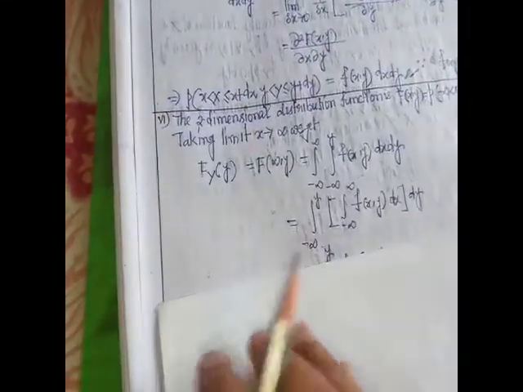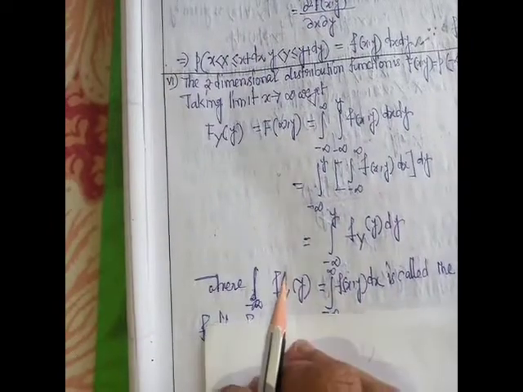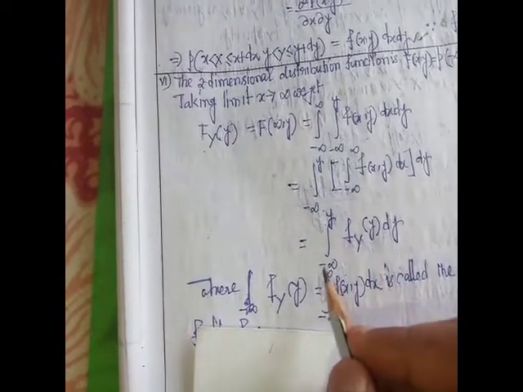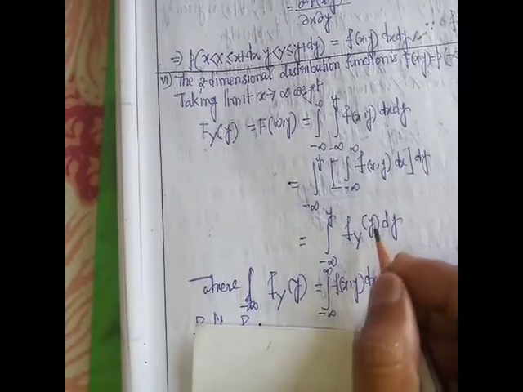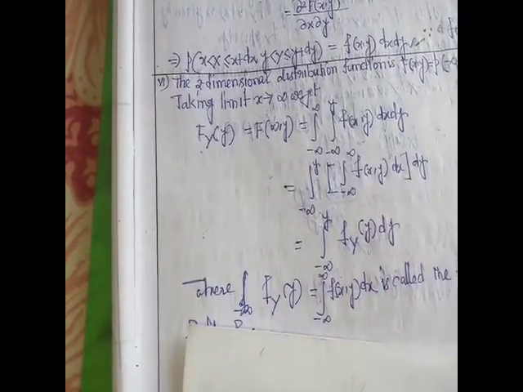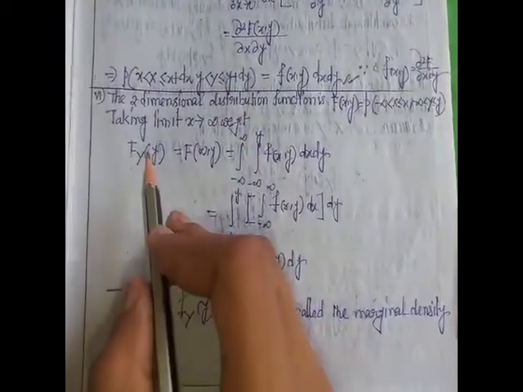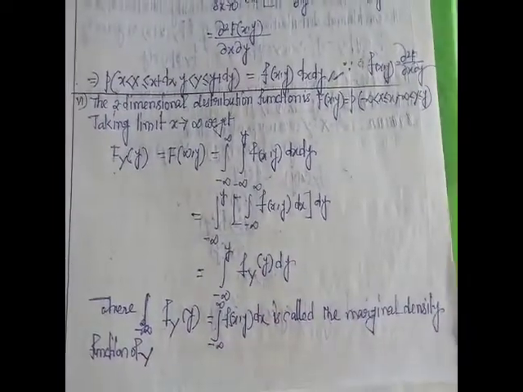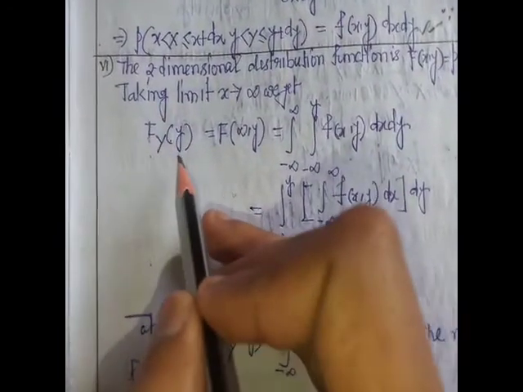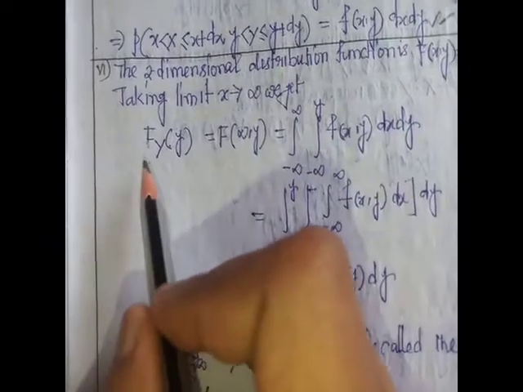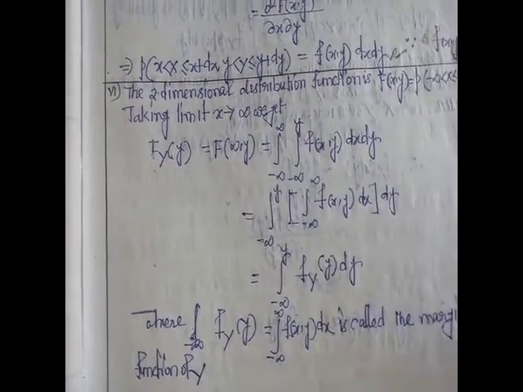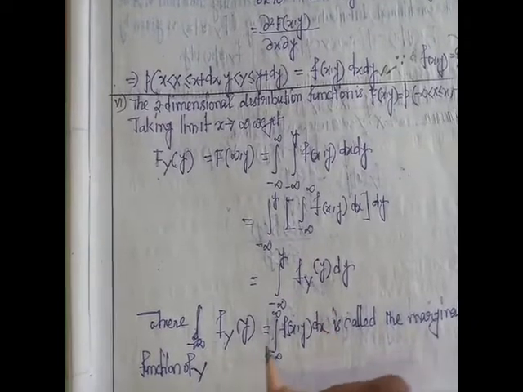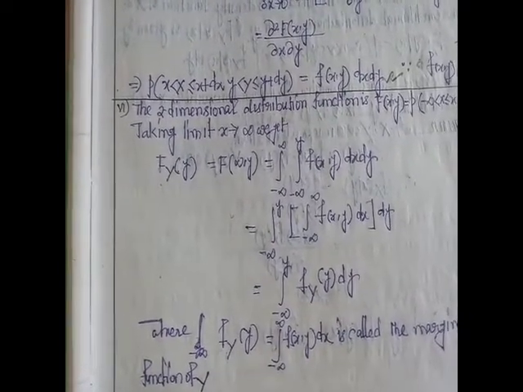And the sixth property is capital F of y equals integration minus infinity to y of f of y dy, where capital F of y is the marginal distribution function of y, and small f of y equals integration minus infinity to infinity of f of x,y dx.